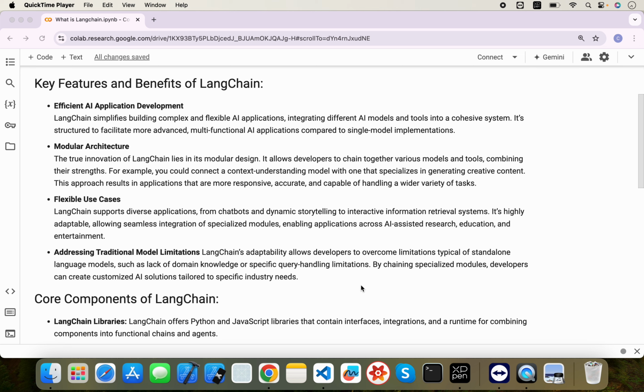If you use any LLM, let's say GPT-4o, most of them lack current knowledge, or they don't have knowledge about your system. For example, you want to build a customer support chatbot for your company. The LLM you are using can be a GPT or an Anthropic model, and they don't know about your system.